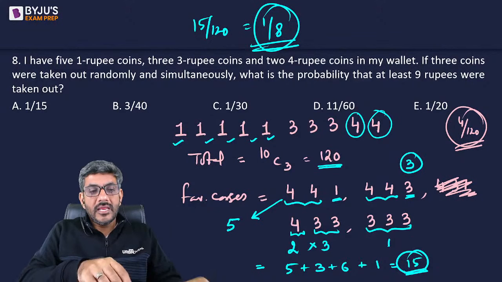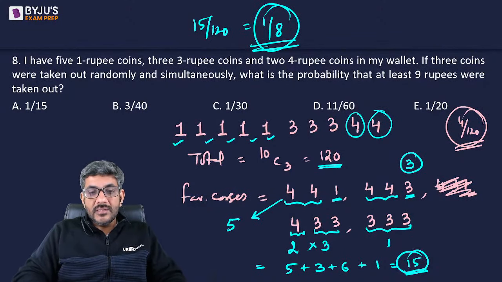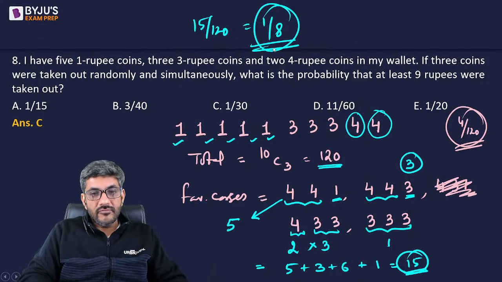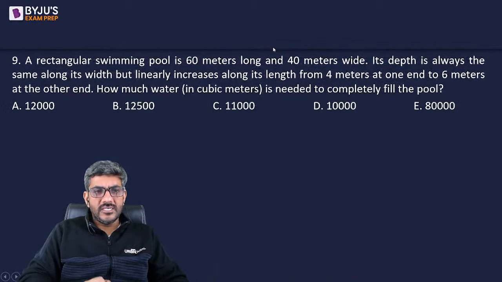That was question number 8. I'll move ahead now to question number 9. Here is question number 9 for all of you. The answer C was given earlier for this, but the answer was 1 by 8. So here is question number 9. Let me see how many of you can answer this fast.